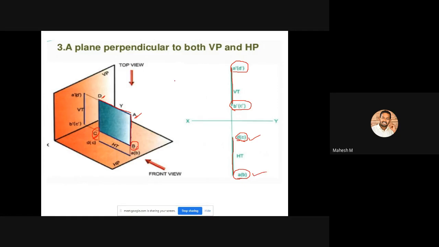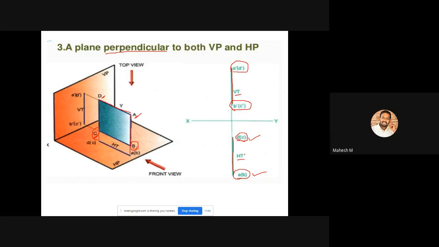So in this condition, it is a both perpendicular condition. So you will be getting the horizontal trace, and also the vertical trace. Okay, so this one is our vertical trace, and this one is our horizontal trace, because it is intersecting in the same vertical line. So you don't have to draw a separate line for this. You can directly mention the front view as vertical trace, and the top view as horizontal trace.